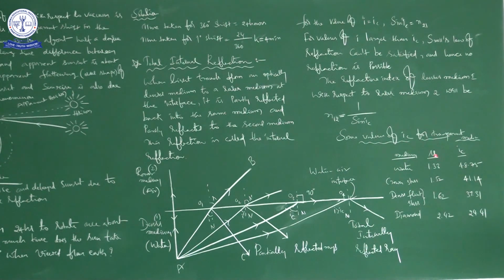For crown glass the refractive index is 1.52 and the critical angle is 41.14. For dense flint glass the refractive index is 1.62 and the critical angle is 37.31. Similarly, for diamond the refractive index is 2.42 and the critical angle is 24.41.